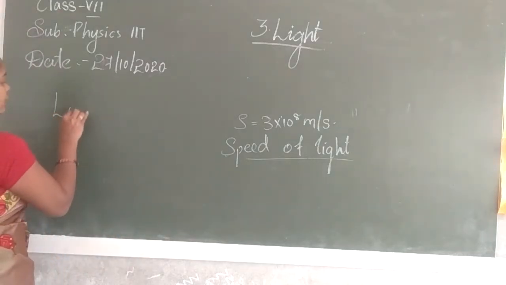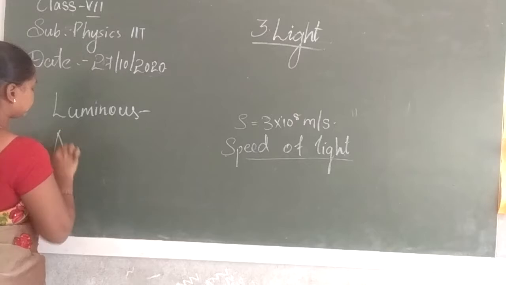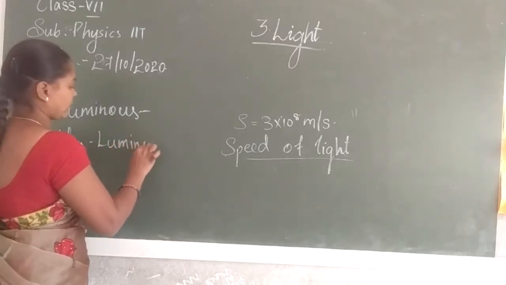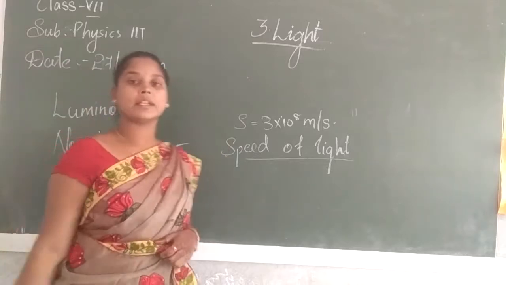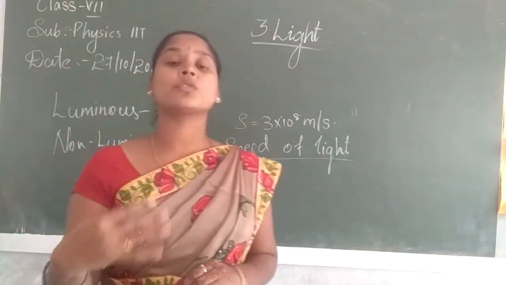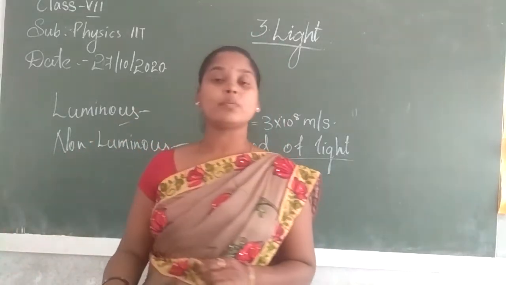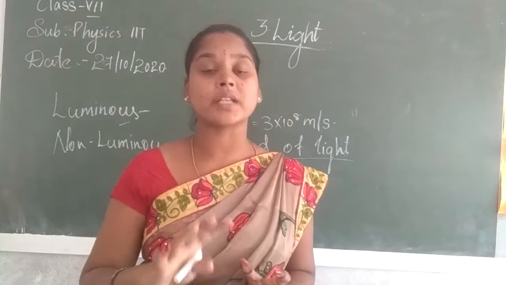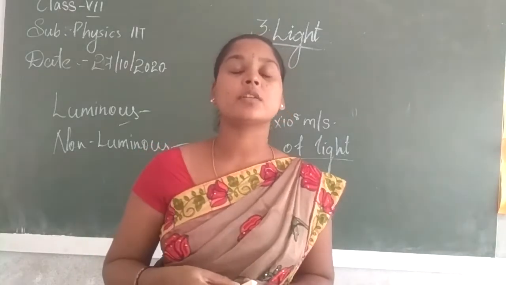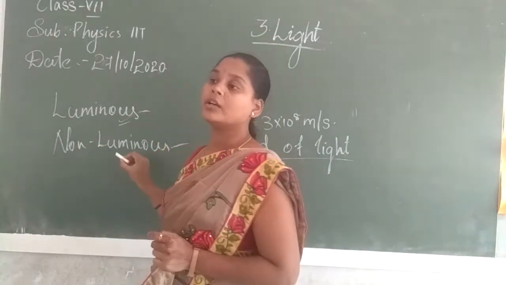What are these things? Luminous objects as well as non-luminous objects. The name itself says, luminous means which will emit light, which is the source of light, which has the power to give light. It is called a luminous object. Non-luminous object means the object which does not produce any light. This chalk piece doesn't produce any light, yes or not? Whereas a torchlight will be producing light. So torchlight is a luminous body, chalk piece is a non-luminous body.